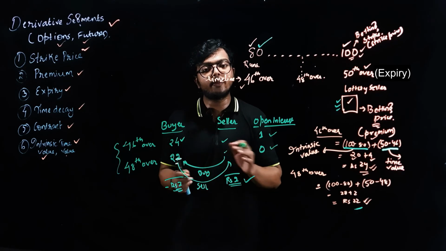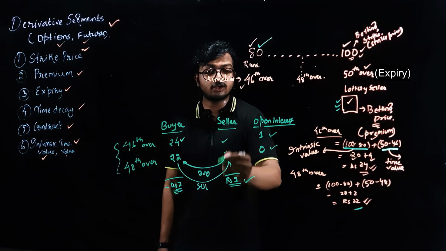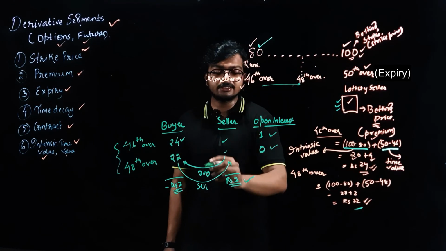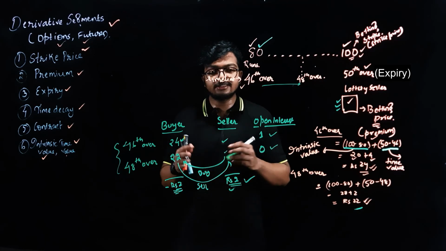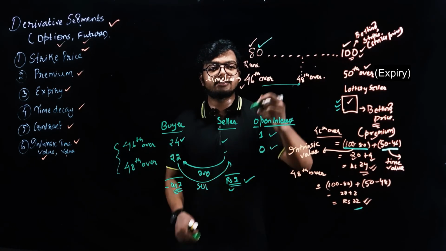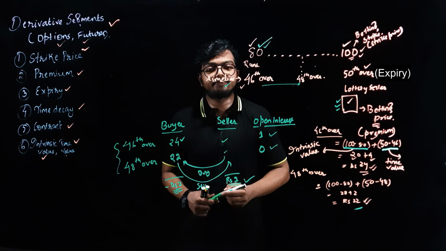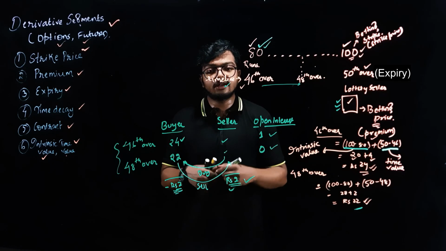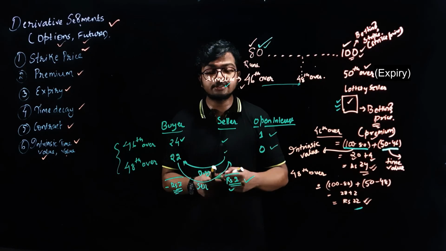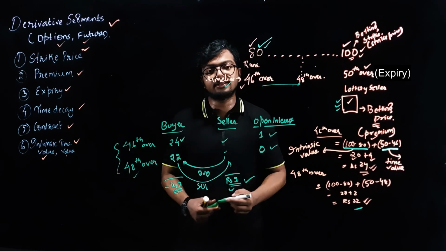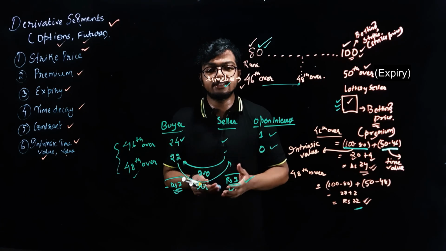There are now no open contracts in the market. You lose 2 rupees just because of time decay and nothing else, and the seller gained 2 rupees. So you can see that the seller, irrespective of the market conditions, is winning just because of time decay. And believe it or not, in 90% of the cases the seller wins just because of time decay and nothing else. So in the next video we'll go into some more details on this.